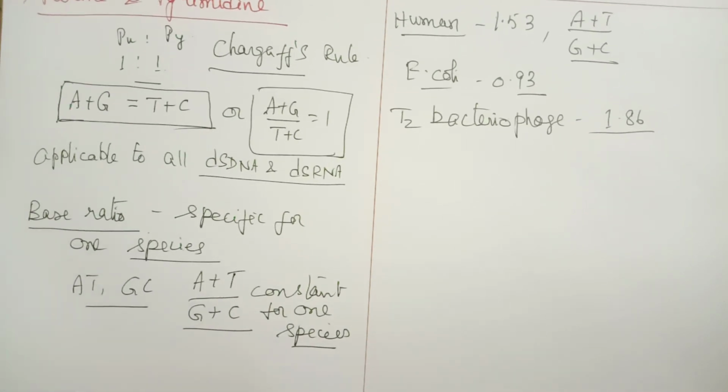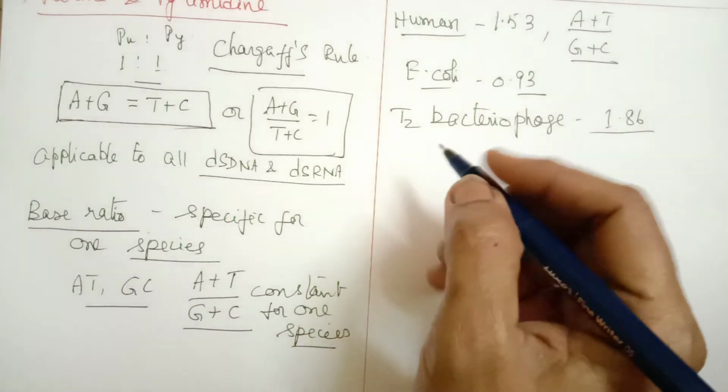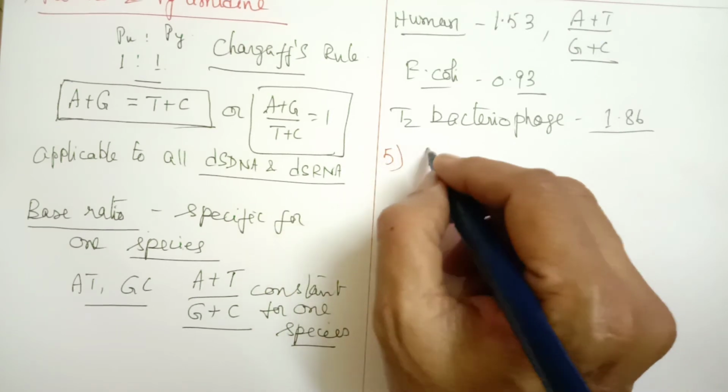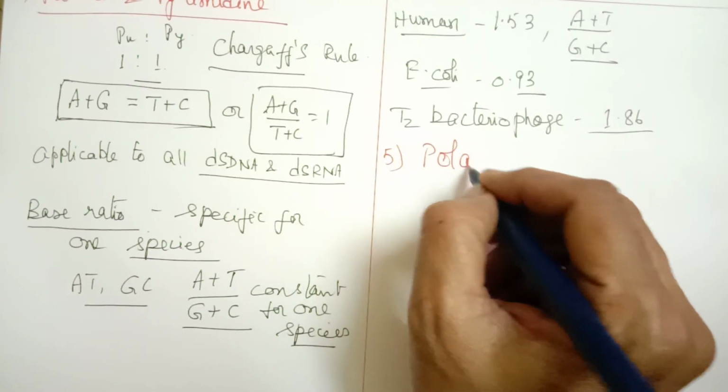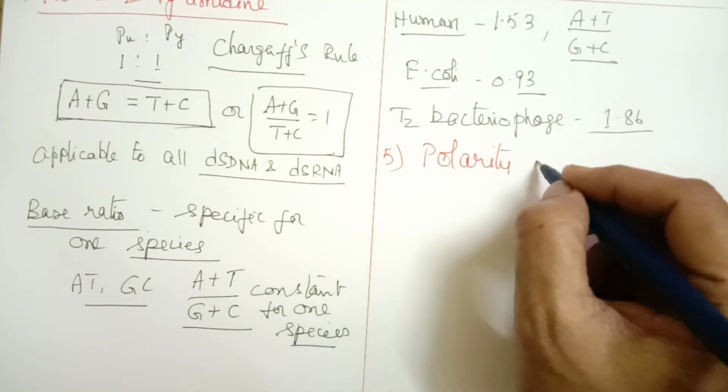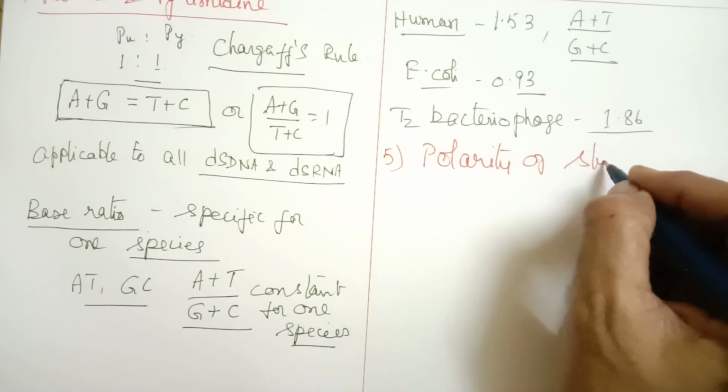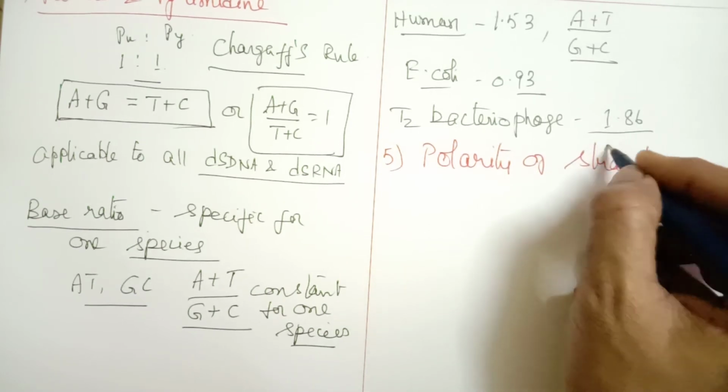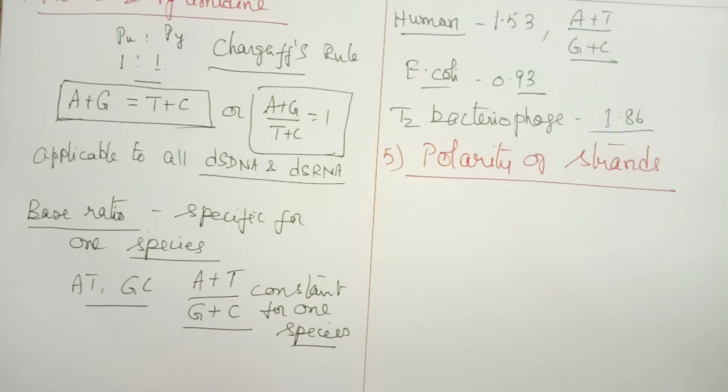So this is about the purines and pyrimidines. Now let us see the polarity of the two strands. What is the meaning of polarity?